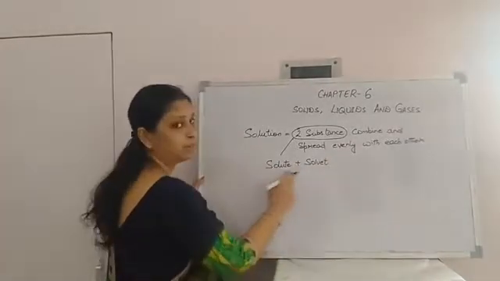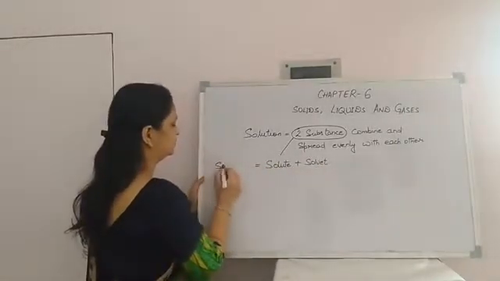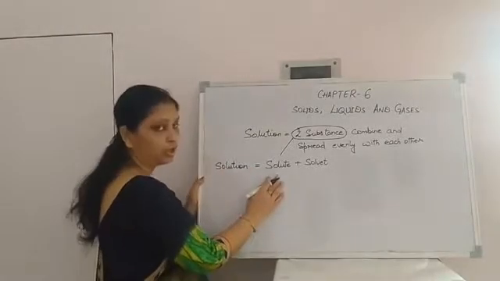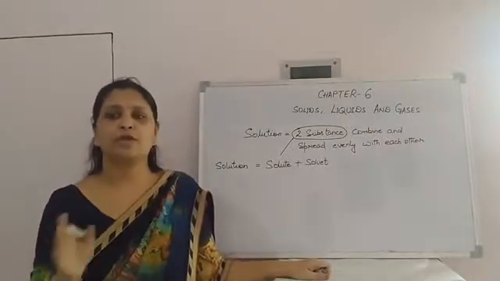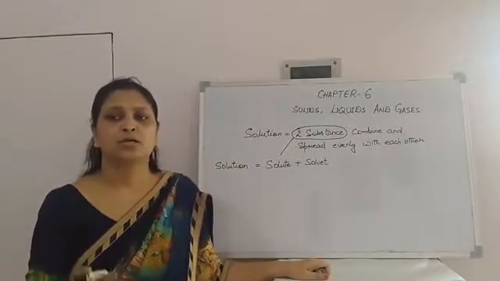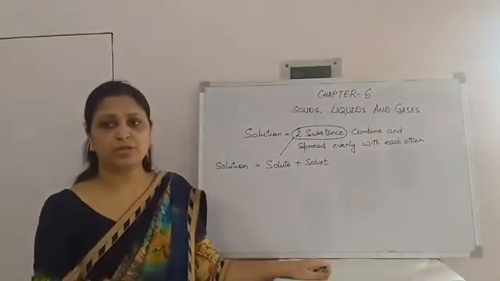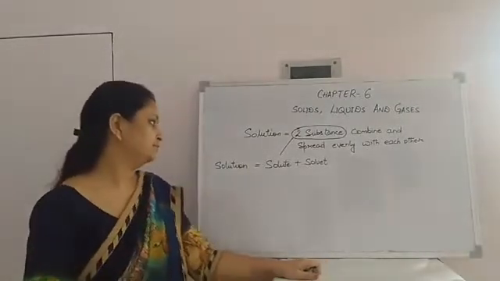When solute mixes with solvent, it forms a solution. Solute is a substance which dissolves in water, and solvent is a substance in which it is dissolved.